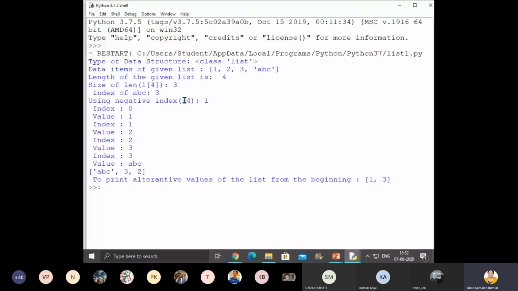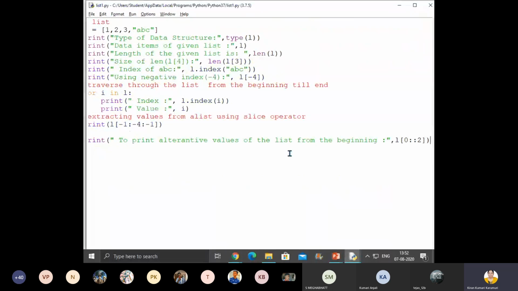You can see to print alternative values. What are the alternative values? First 1 will come, it came. Next 2 will be skipped. Next 3 will come, it came. Next this one is skipped. Next any other value is there? Nothing. So we have not mentioned the terminating index. You can see, children. So when you have not mentioned the terminating index after the slice, it will take the whole list. But 0th value, then +2 that index, then +2 that index, if it exists in that list. Okay, children, any doubt here?